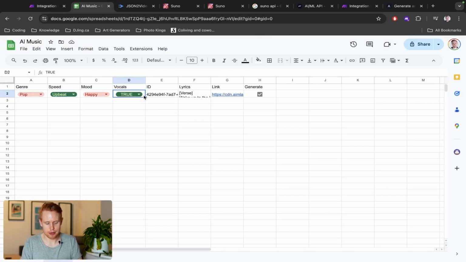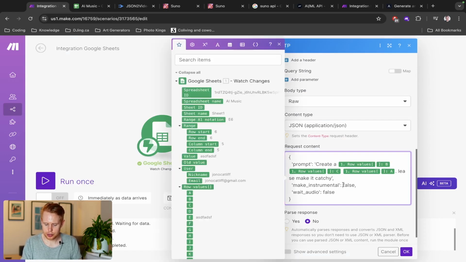And then we have the vocals here, right? And the vocals actually goes here. So this is Boolean logic. What Boolean logic means is it has two values. It can be true or it can be false. Those are the only two things that it could possibly be. So if you just want it to be an instrumental, it'll be true. If you want vocals in there as well, it should be false.